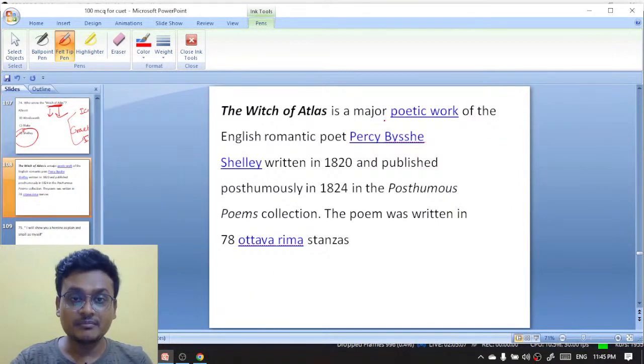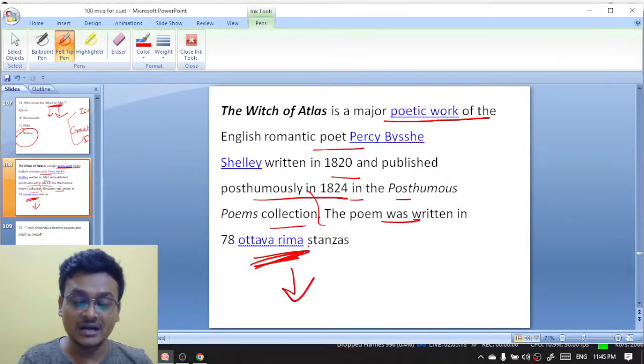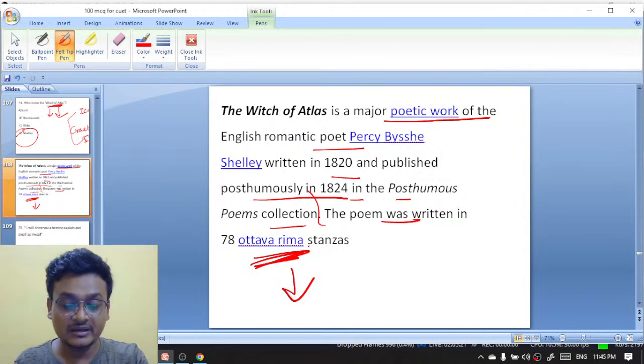And you see, this is a major poetic work of the English romantic poet P.B. Shelley, written in 1820 and published posthumously in 1824 in the Posthumous Poems collection. The poem was written in Ottava Rima. Ottava Rima consists of what? How many lines are there Ottava Rima में?